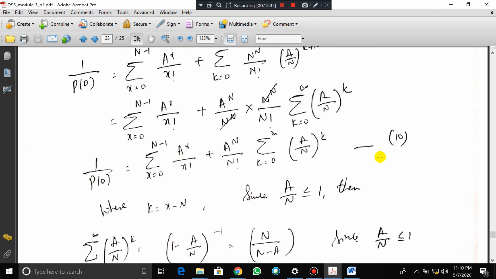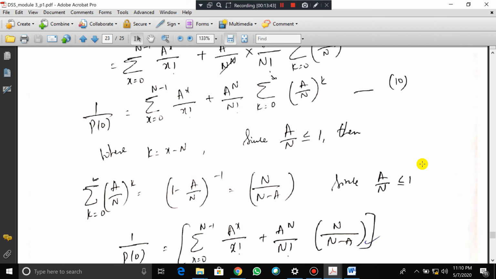This is equation number 10, where k is equal to x minus n, since a by n is less than or equal to 1. Then summation of k varies from 0 to infinity a by n to the power of k is equal to 1 minus a by n to the power of minus 1, which is also equal to n by n minus a, since a by n is less than or equal to 1.